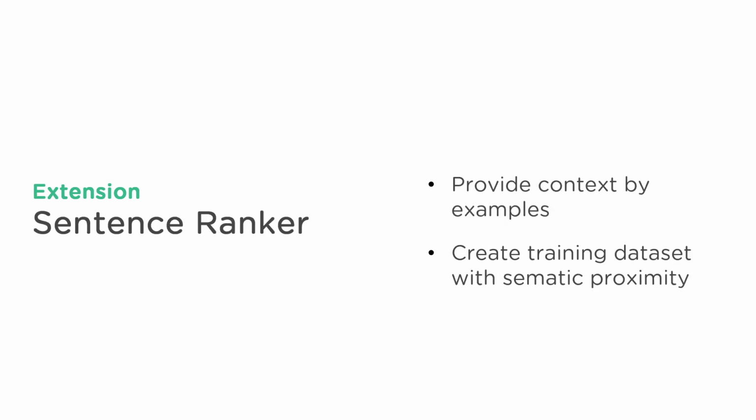The goal of the sentence ranker is to find examples that best match the identified intents to create a high-quality training dataset. Since the extracted intents are typically summarized by a set of keywords, it is difficult to label the intents by the associated keywords due to missing context. Thus, the sentence ranker will automatically rank user responses by their semantic proximity to an intent. The training dataset is created by including high-ranked sentences as positive examples and low-ranked sentences as negative examples.